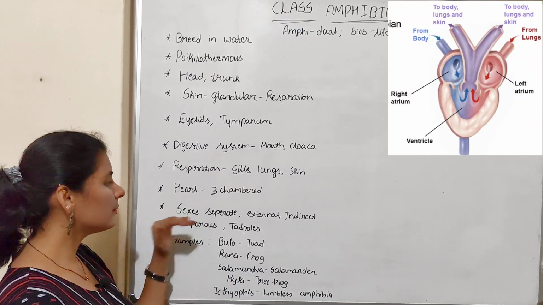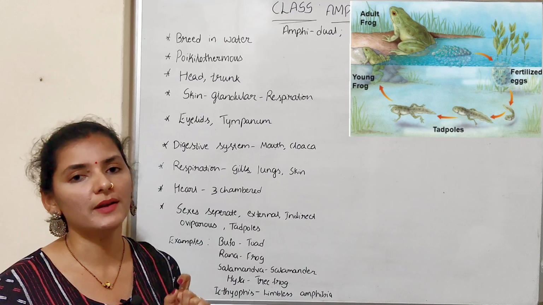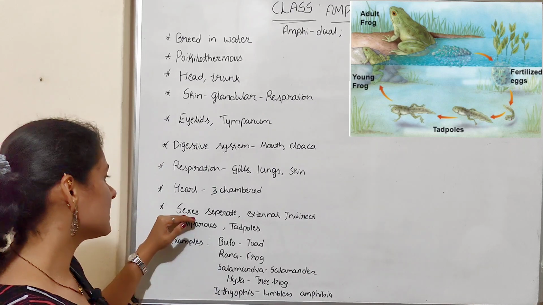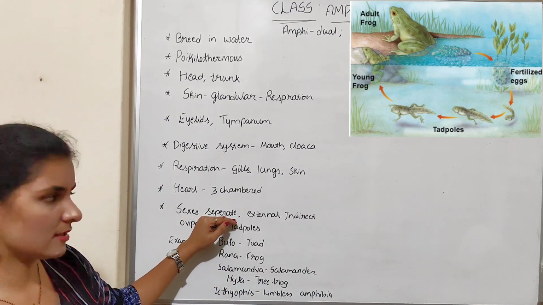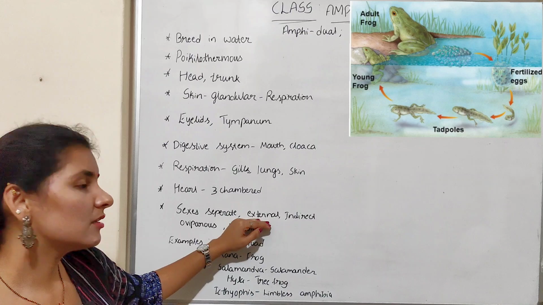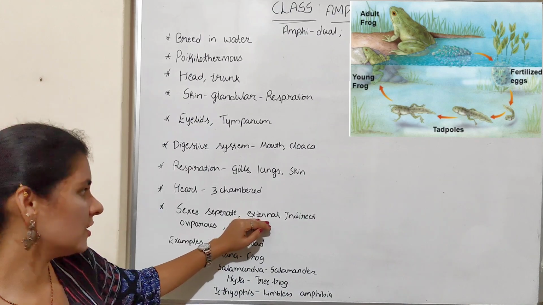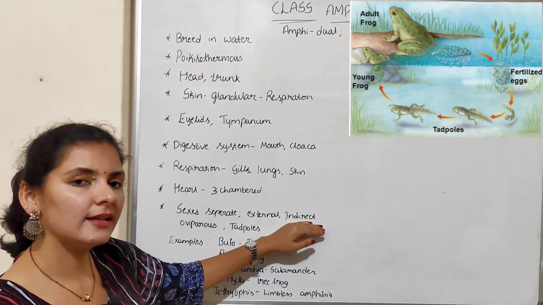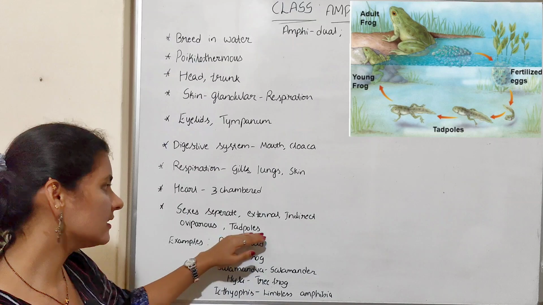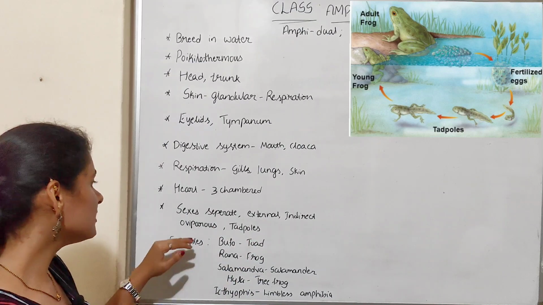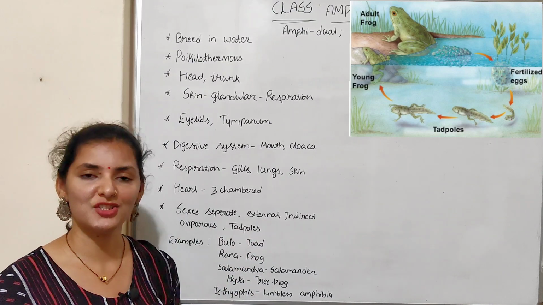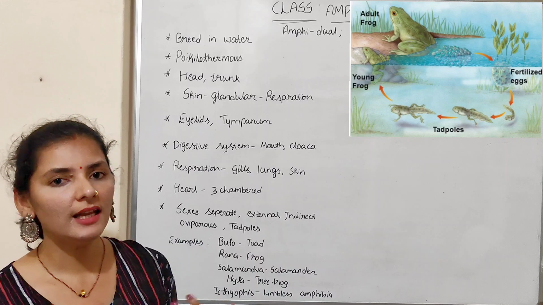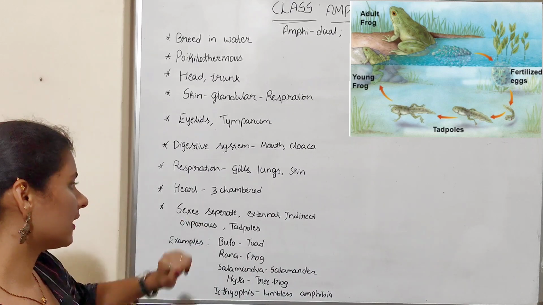If we talk about the reproductive system, they reproduce by the sexual method and sexes are separate in this organism. Fertilization is external or internal, depending on the species, and development is indirect, including the larva called the tadpole larva. These organisms are oviparous in nature. Oviparous means they lay eggs. So that is about the reproductive system.